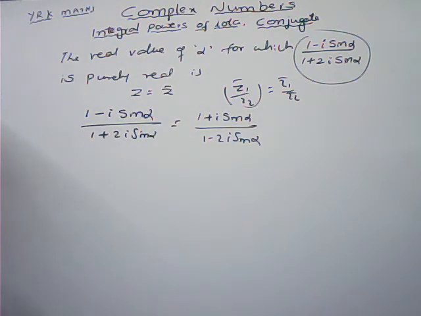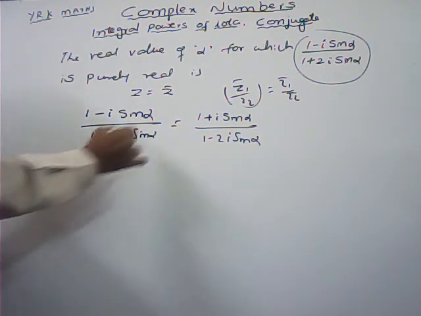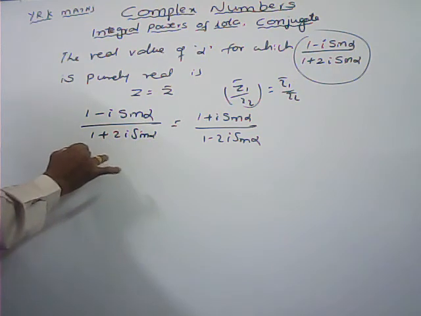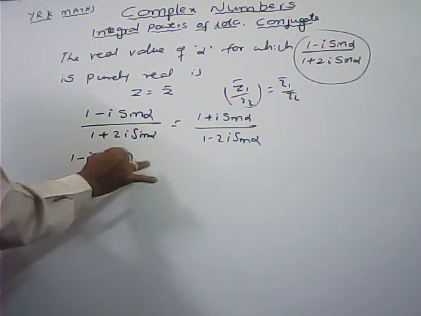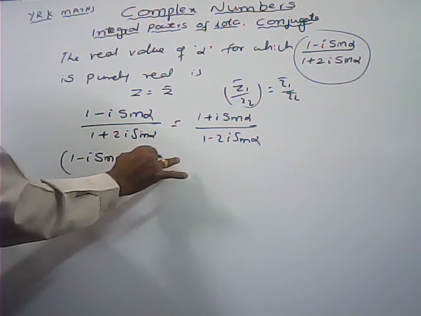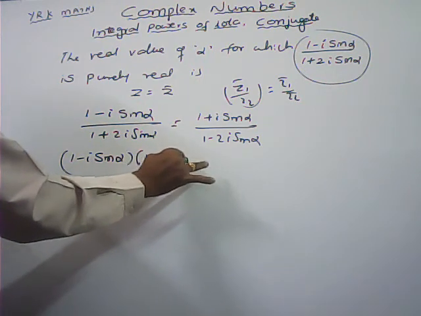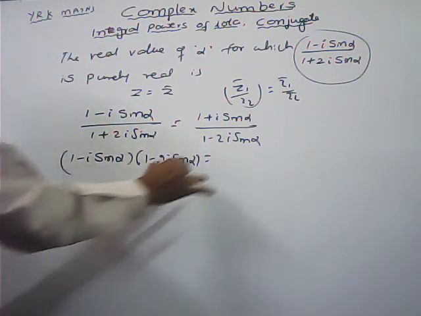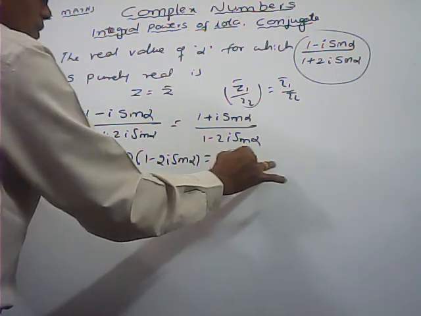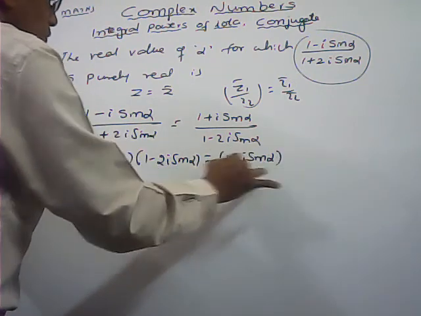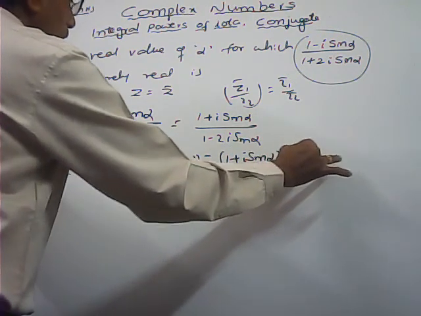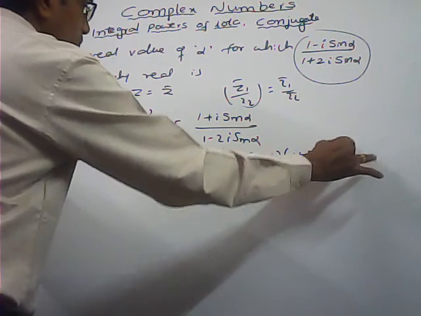Now we have to simplify that one. Take the cross multiplication: (1 minus i sin alpha) into (1 minus 2i sin alpha) is equal to (1 plus i sin alpha) into (1 plus 2i sin alpha).